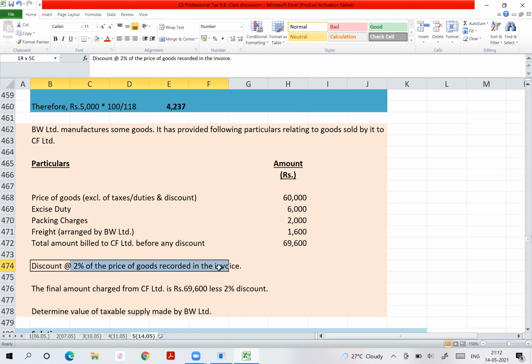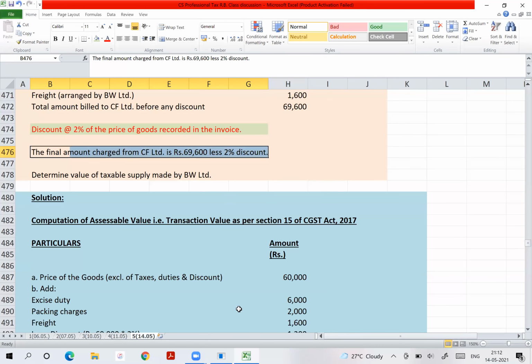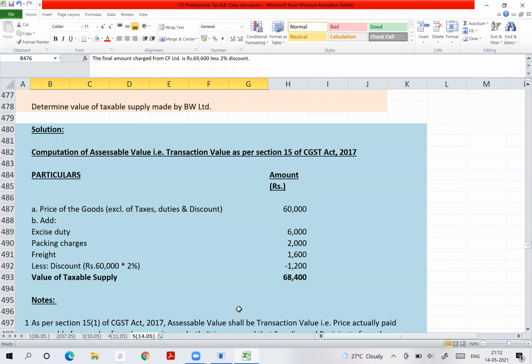Discount at 2% of price of goods is recorded in the invoice. Means this discount is given. Yes or no? So final amount charged from CF Limited is 69,600 less 2% discount. So can you tell me? You will have to deduct discount. Yes. So deduct it and check.